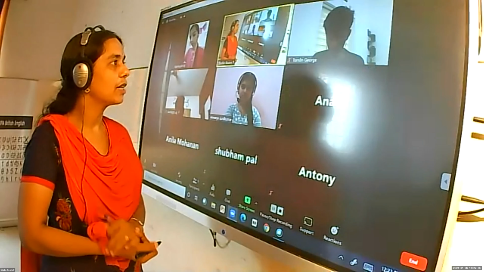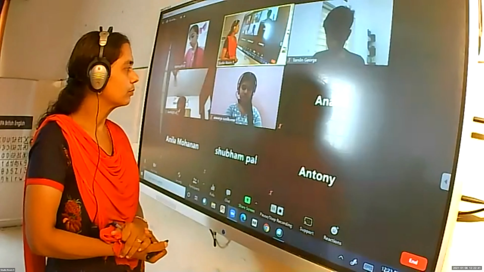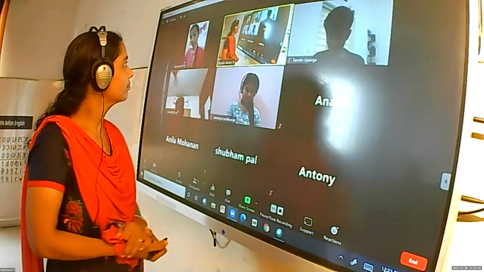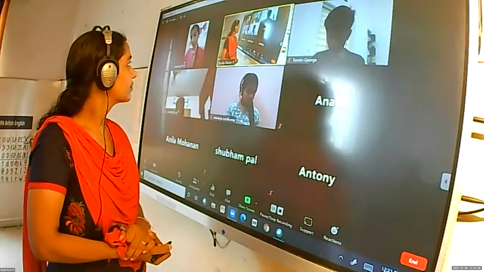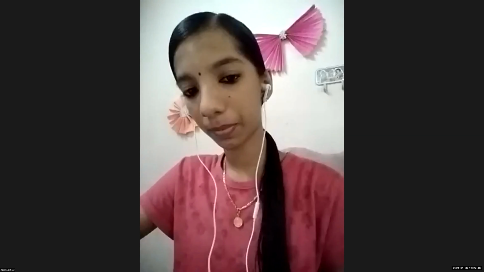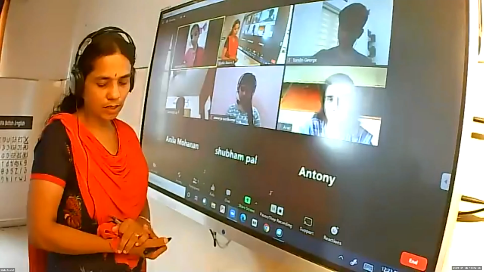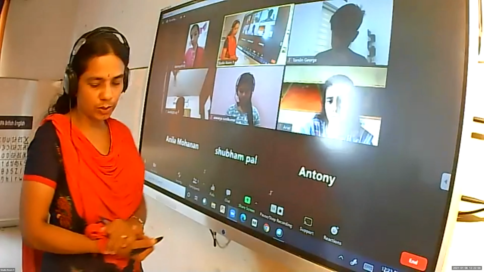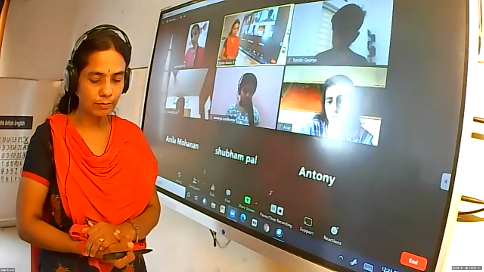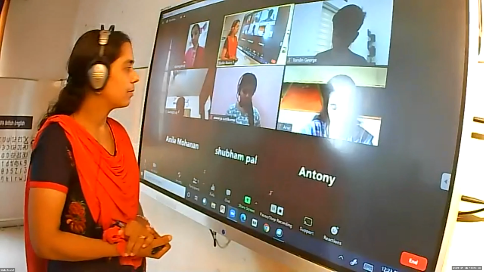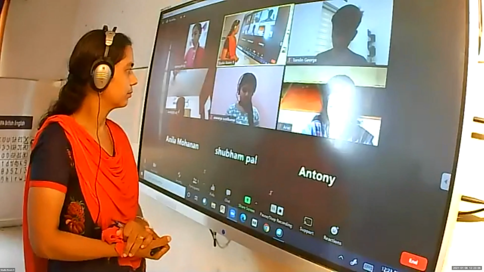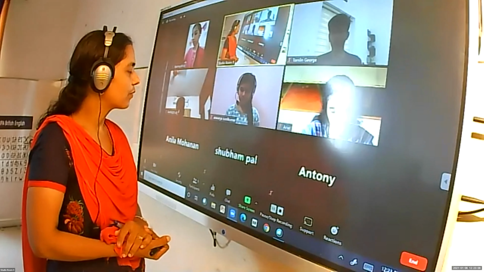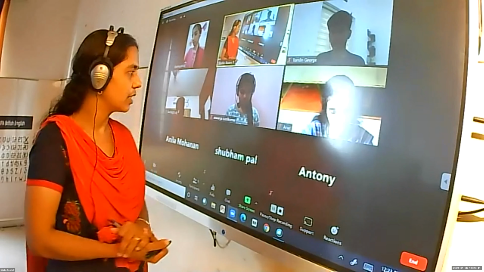Amount of regular annuity. In annuity, what is the amount we have learned? Aparna? Ma'am, R into 1 plus I whole raised to n minus 1 divided by I. Yes. Amount is equal to R into 1 plus I whole raised to n minus 1 by I. What is R? R is the amount payable at the end of each period. That is what we call the amount or future value of a regular annuity.